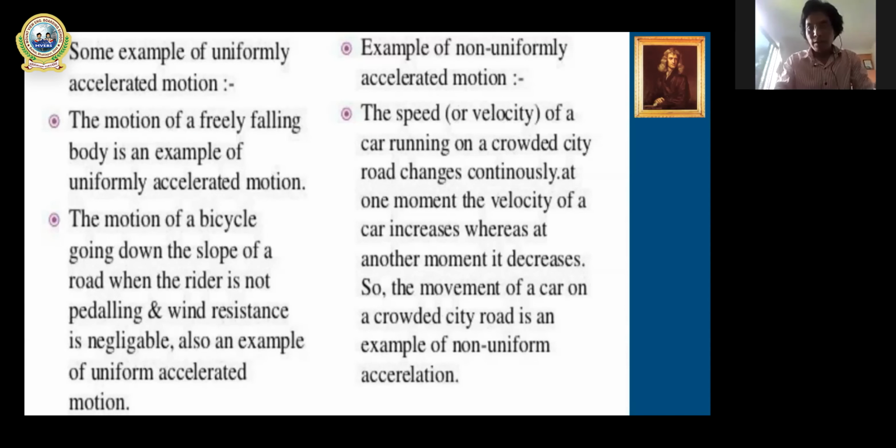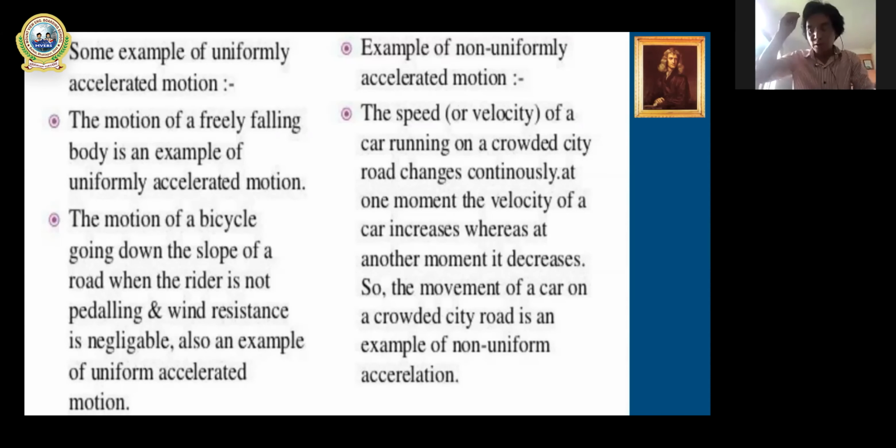At last, some examples of uniform and non-uniform acceleration. You can see. Then we will start today's topic, which is very important. See some examples of uniform acceleration: the motion of a freely falling body. Just before, we saw the example of a falling apple, the acceleration due to gravity. Freely falling means the body falls only because of one force, gravity. There is no other force against that.